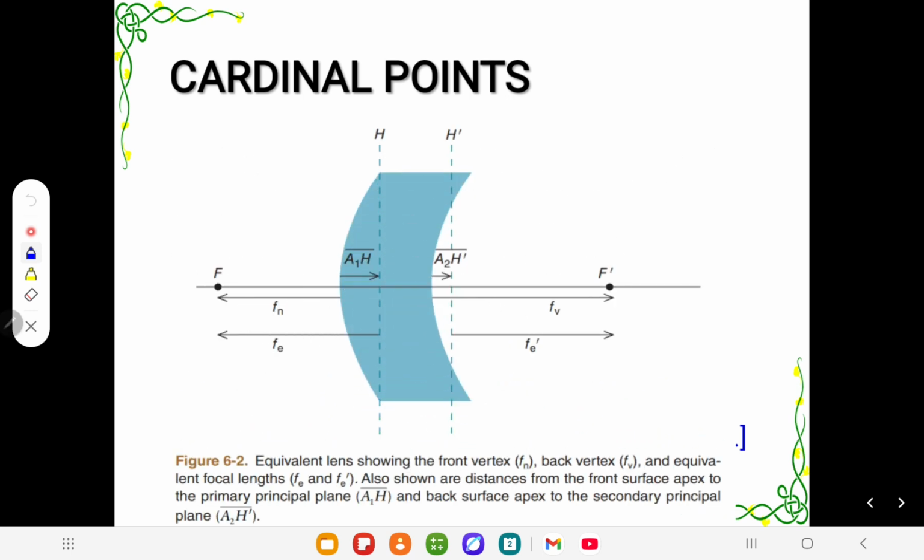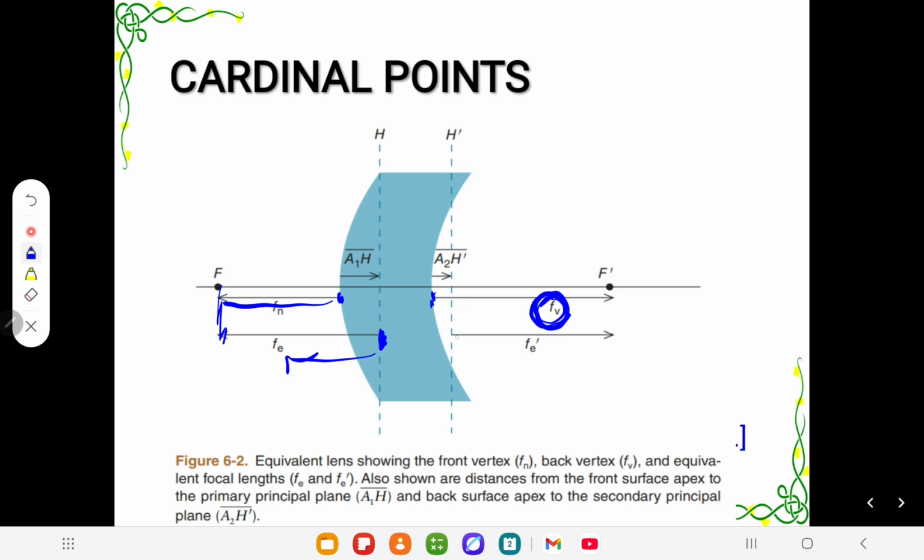It's a very important concept: when we consider this length from the vertex, we know this is the back vertex focal length. When we consider it from this point, the front vertex, it's called the front vertex focal length. But when we consider from the front principal plane to the focal point, this length is called the front equivalent focal length.